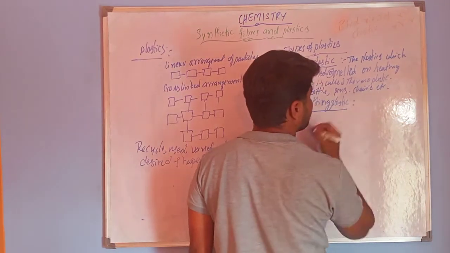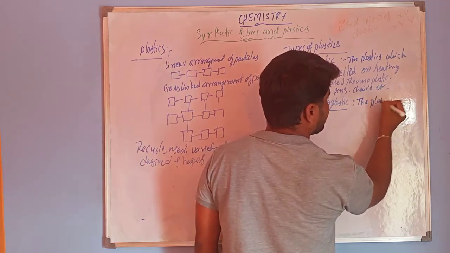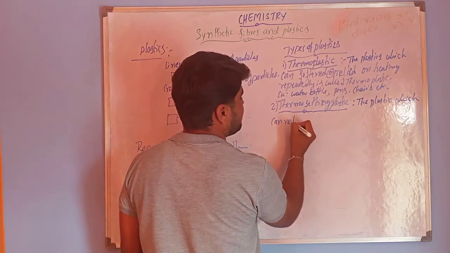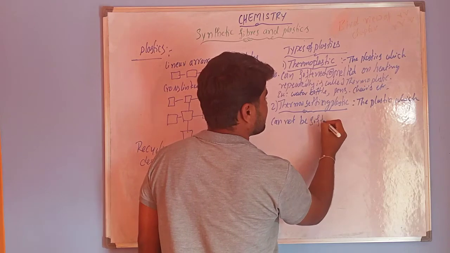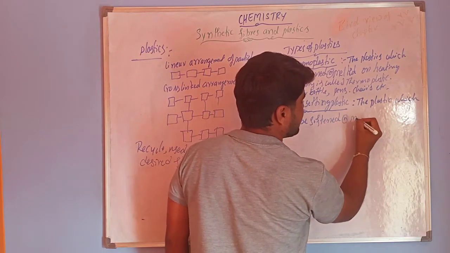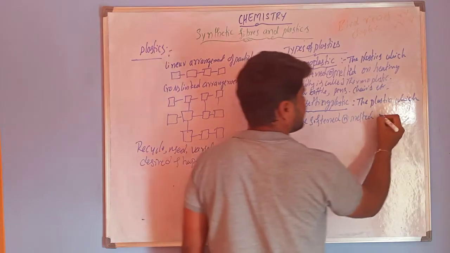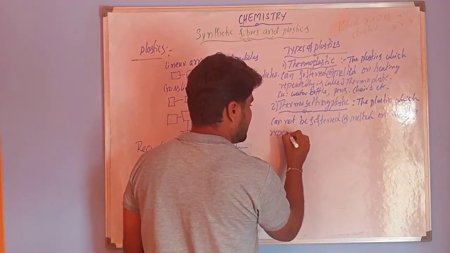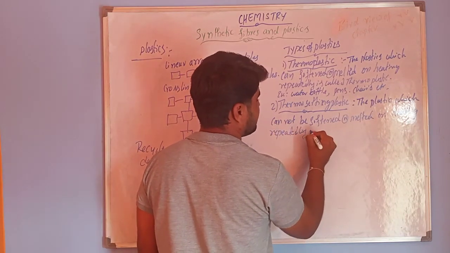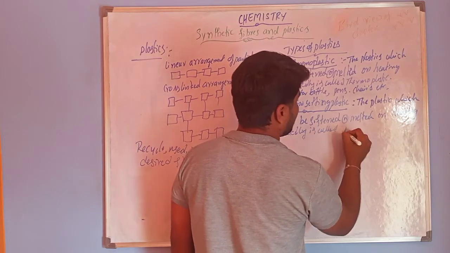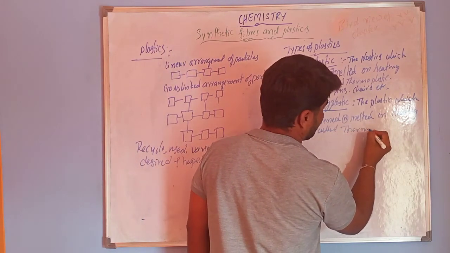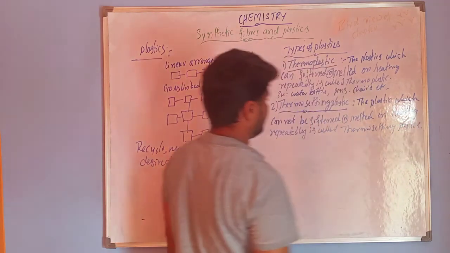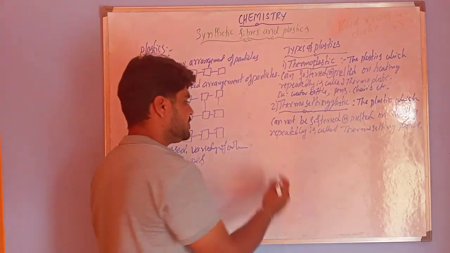So thermosetting plastic is the plastic which cannot be softened or melted on heating repeatedly. Examples for these thermosetting plastics.